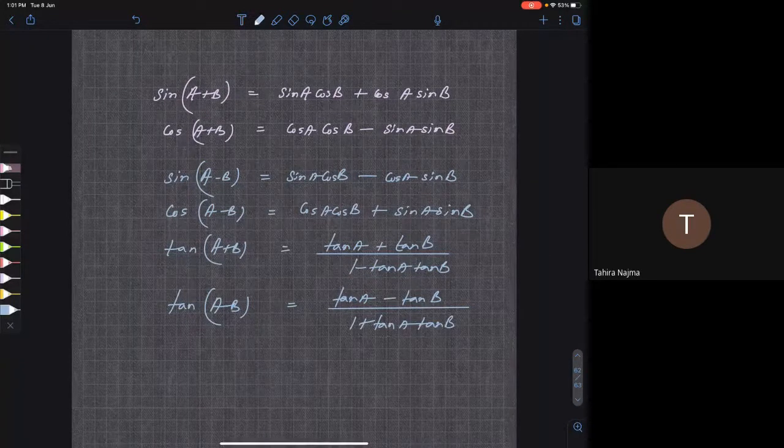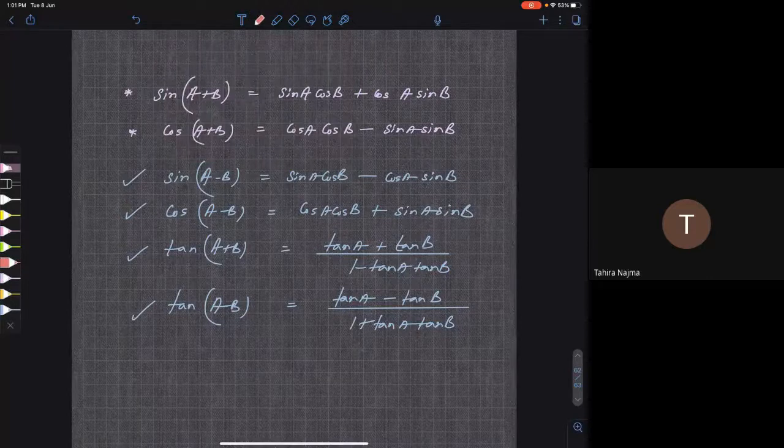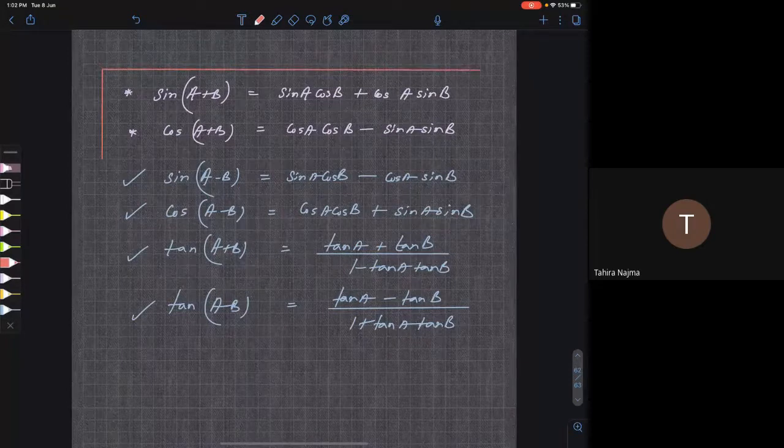Based on these formulas, we will also derive formulas for sin 2 theta, cos 2 theta, tan 2 theta. But before going into these, the most important thing is to understand where these two basic formulas come from. Both the formulas and their derivation are extremely important, so tomorrow we will derive them. Be thorough with today's portion and come to tomorrow's class.